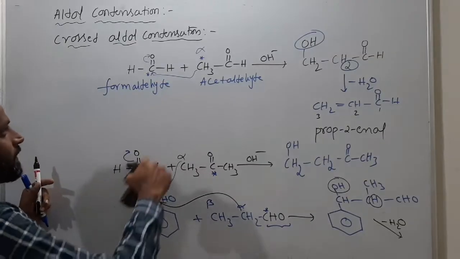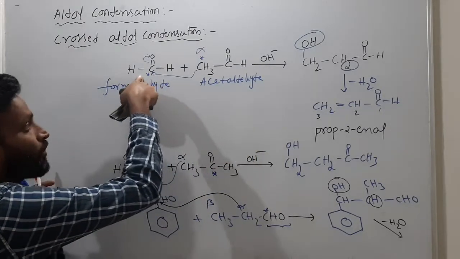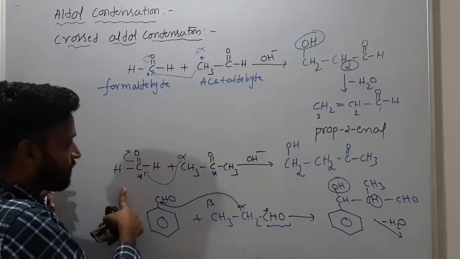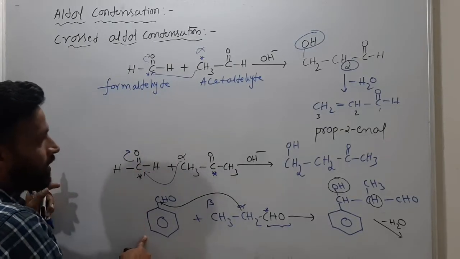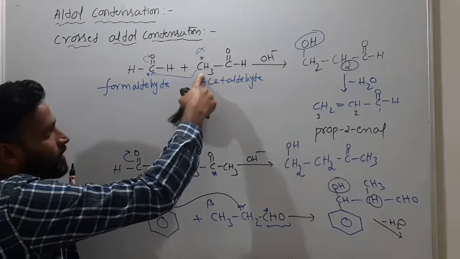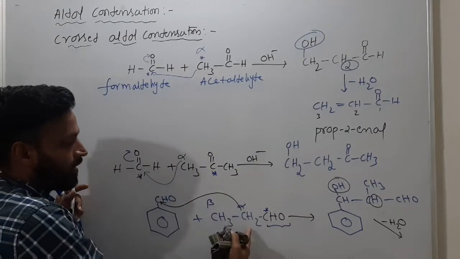Because here in crossed aldol, what I said is one is having no alpha hydrogen. This doesn't have alpha hydrogen, and this doesn't have alpha hydrogen, and this doesn't have alpha hydrogen. So we have only one possibility, to remove alpha hydrogen from another aldehyde or another ketone.